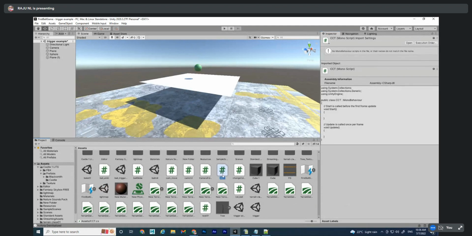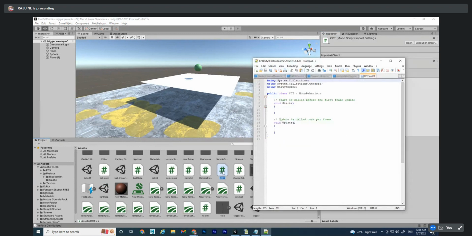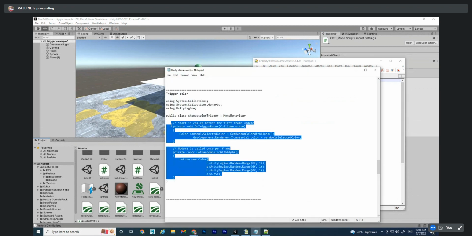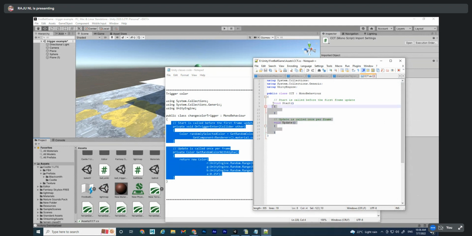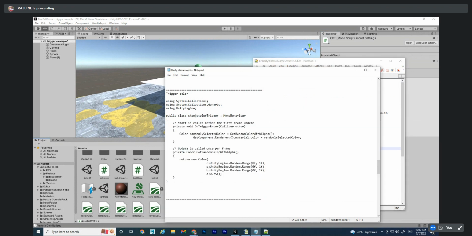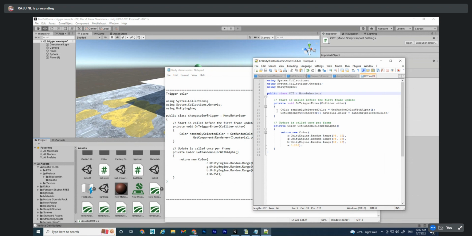Double click, it will open here. Then you copy this code and paste here. Understood till here? CCT is there, the name don't change. That's why I'm copying the center one, not the full one. Because the last one will have a big, different name, and every time I'll change this name. I'll copy only this one. That is my habit. You also follow the same thing. It is the easiest method.